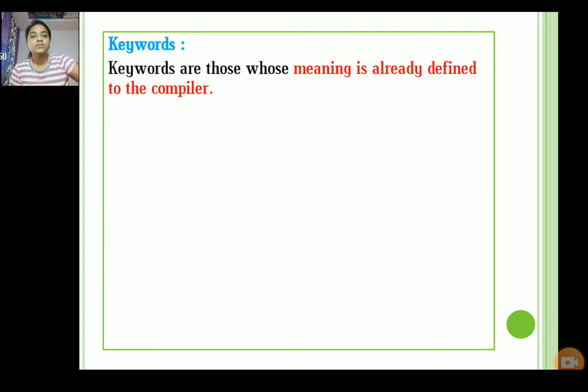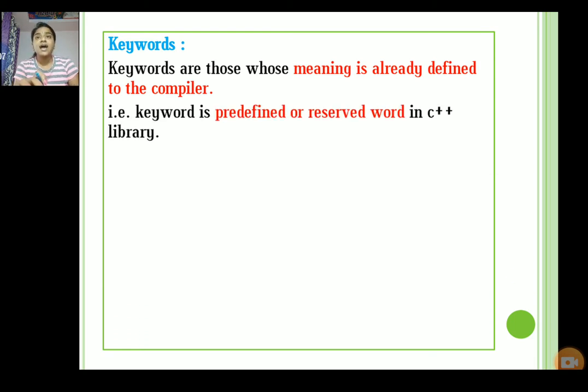So the first one is keyword. What is meant by keyword? Keywords are those whose meaning is already known to the compiler. That is, keywords are predefined or reserved words in the C++ library.